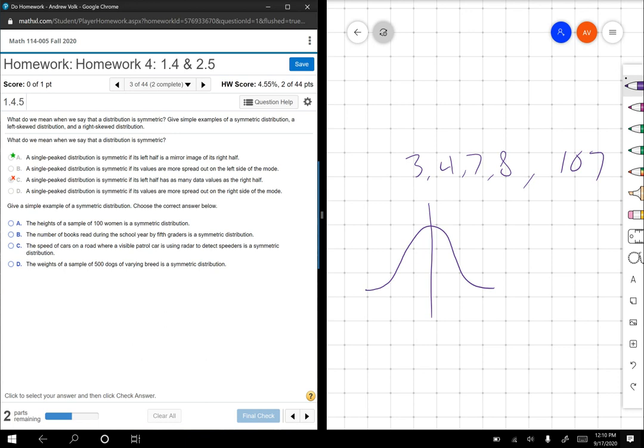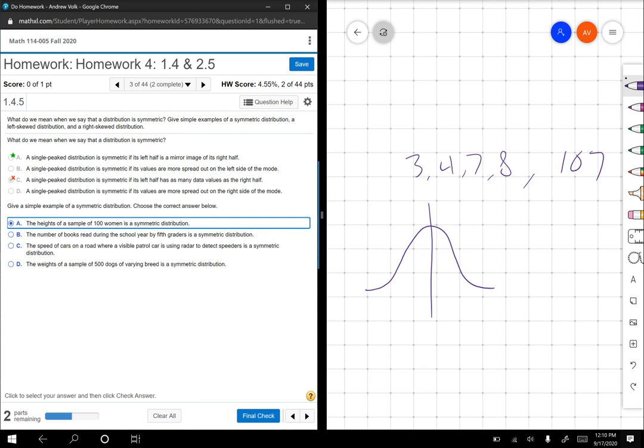I would be tempted to say D, the weights of 500 dogs, or A, the heights of a sample of 100 women. The reason I like those is, one, it has a lot of people involved. Two, those are kind of continuous things. So the heights of 100 women seems like it would just be pretty balanced. There'd be a middle.